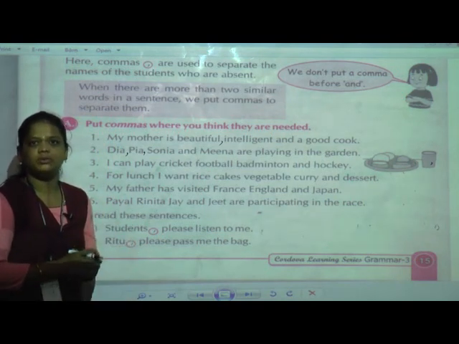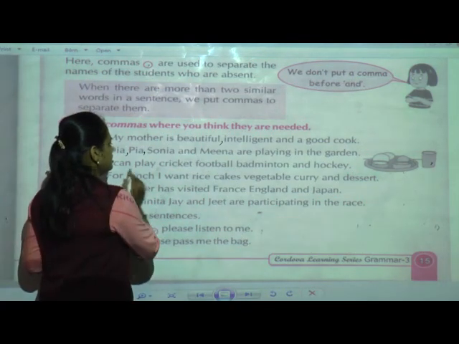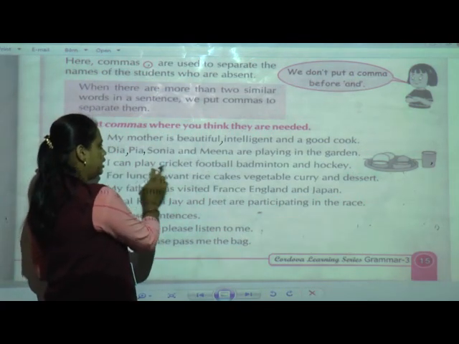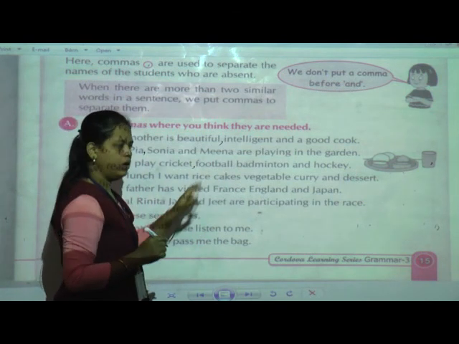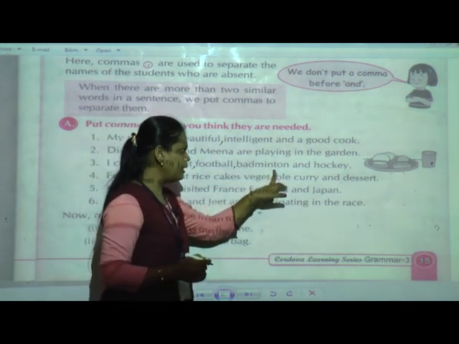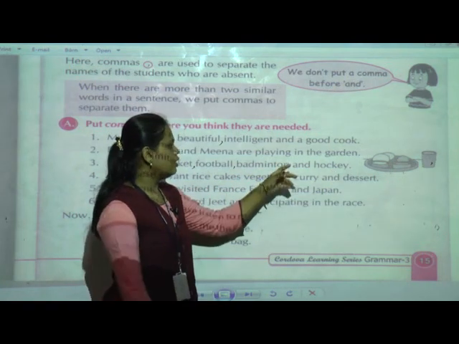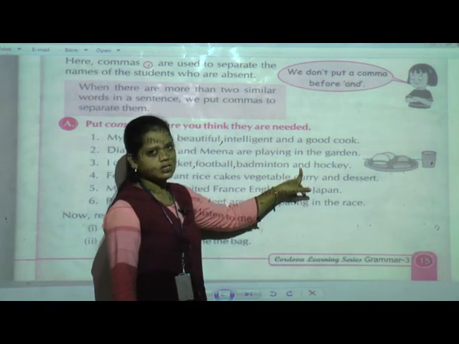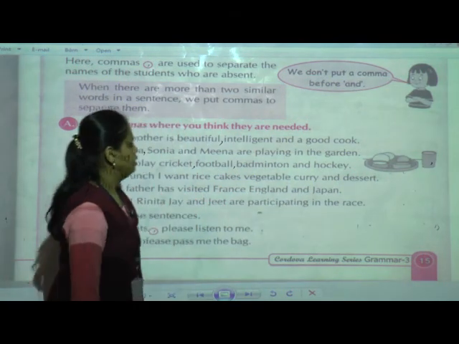So what we have to do? We have to put the comma. Now here we can see, I can play cricket, comma, football, comma, badminton and hockey. Okay. We are not going to put a comma here. Why? Because "and" is already given.